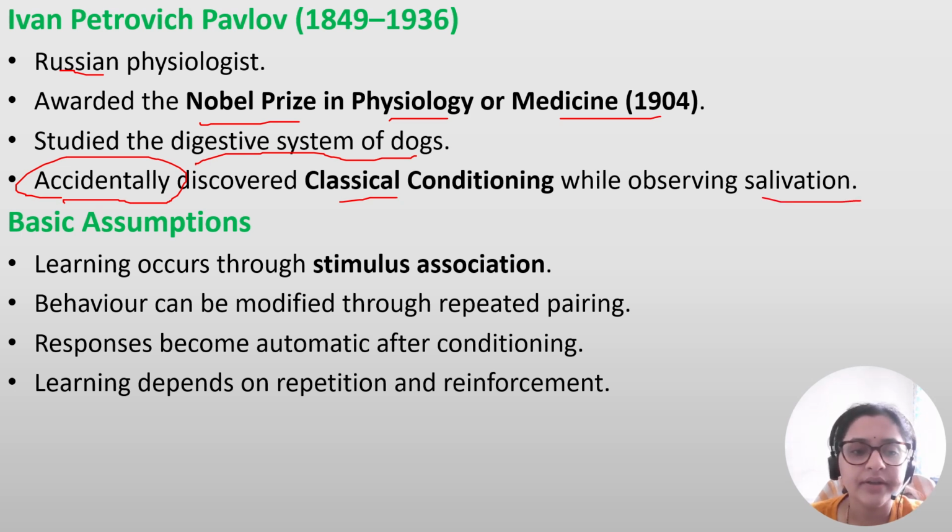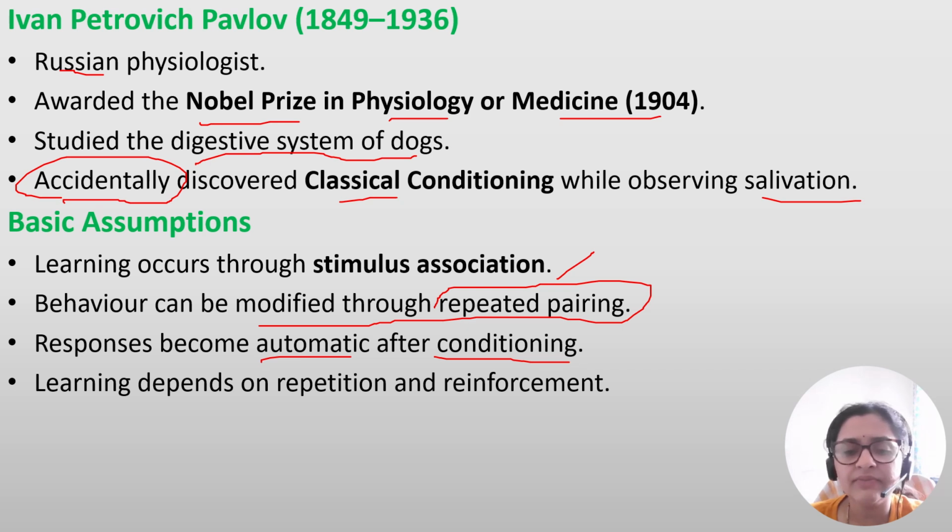Then what are the basic assumptions? Learning occurs through association. Behavior can be modified through repeated pairing, and responses become automatic after conditioning. That means once the dog has learned something, it will give the same response. Learning depends on repetition and reinforcement. Reinforcement is awards, rewards and praises.